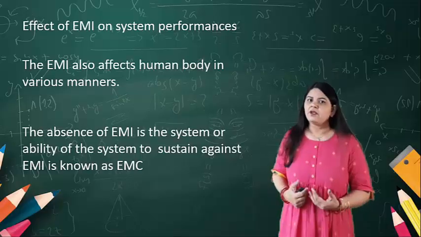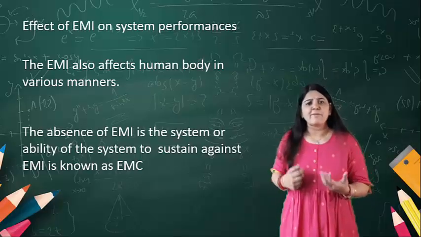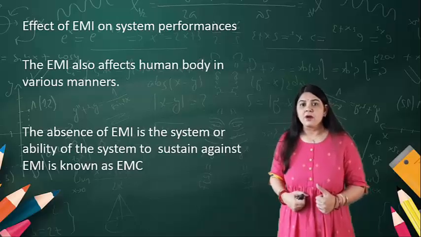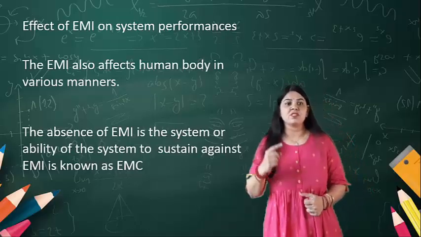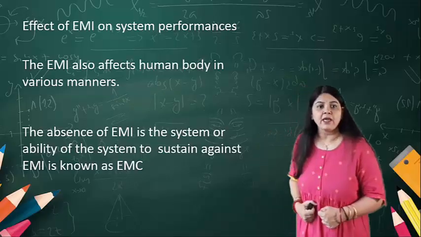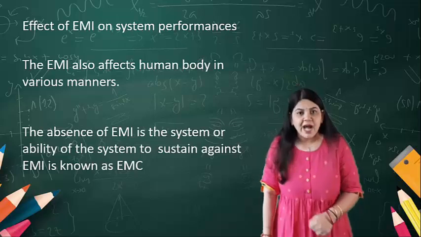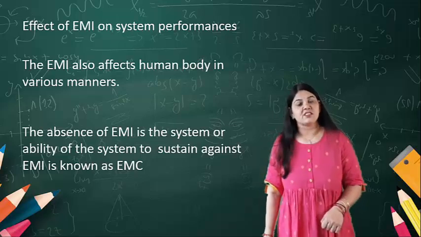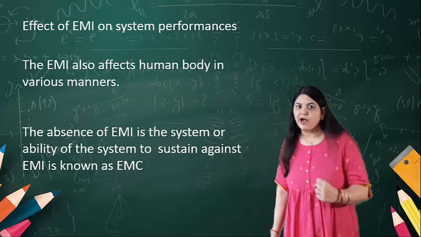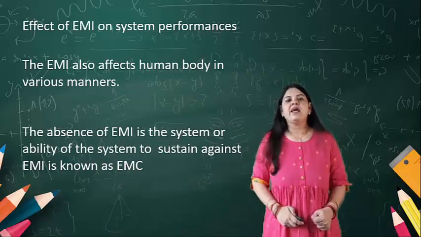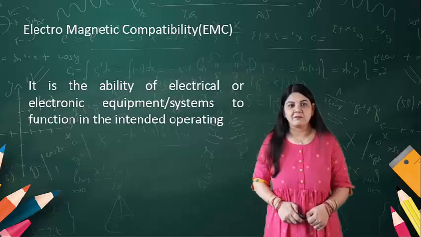Now, the absence of EMI in the system, or the ability of the system to sustain itself against EMI, is known as electromagnetic compatibility. If the system is ready to fight against EMI, we can say it has electromagnetic compatibility.